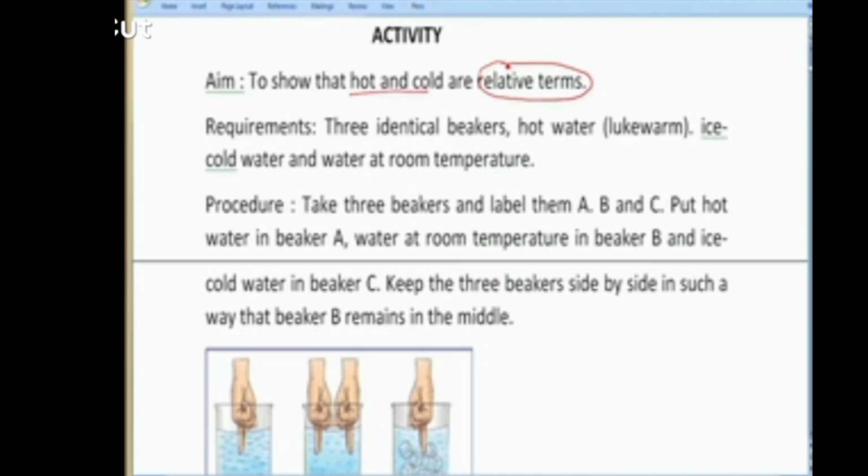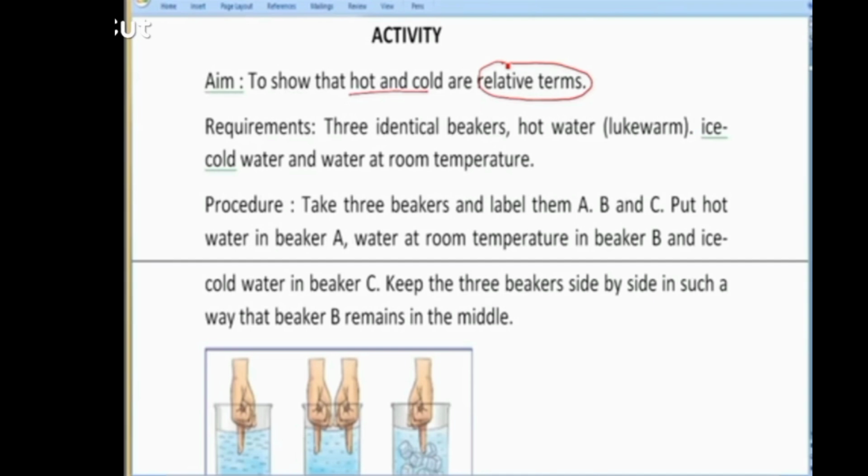If you are having a normal body temperature, and I am having a normal body temperature, you and I are both at the same level of temperature. But if somebody is running down with fever, now his body temperature is high, right? So if he touches me, in that case, he will find me colder even though I was at a normal body temperature. And when I touch him, I'll find him a bit hotter because he is running down with fever. But I am at a normal body temperature. This is what we need to relate with the help of this activity.